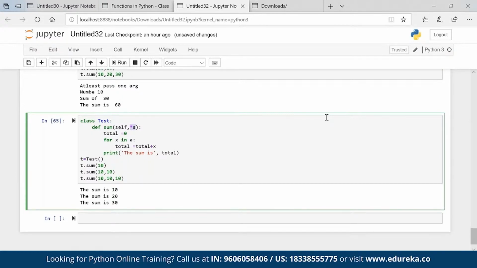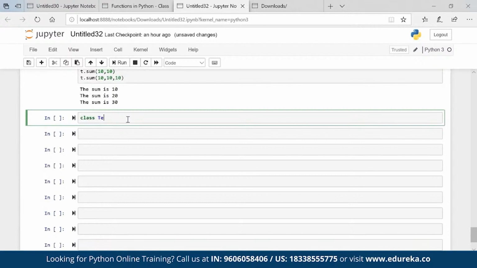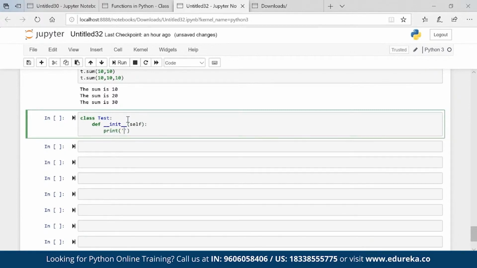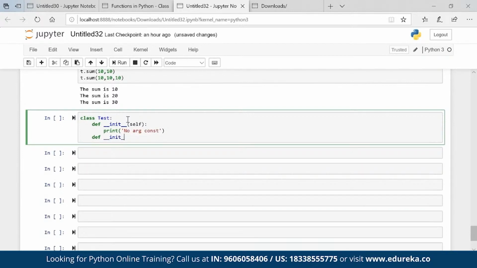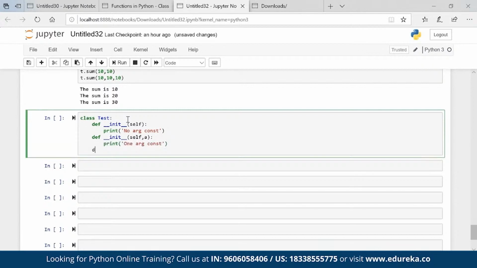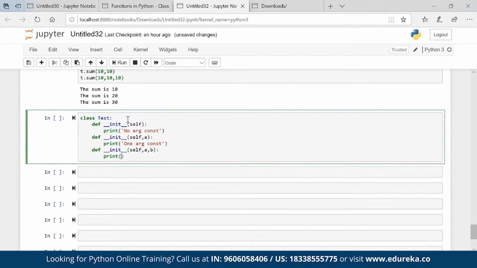Now the question arises, there is a concept of constructor overloading as well. Class Test, def __init__, this is my constructor, right? We already know that it is a constructor. Self, let's say print no arg constructor. Def __init__(self, a): print one arg constructor. Def __init__(self, a, b): print two arg constructor.